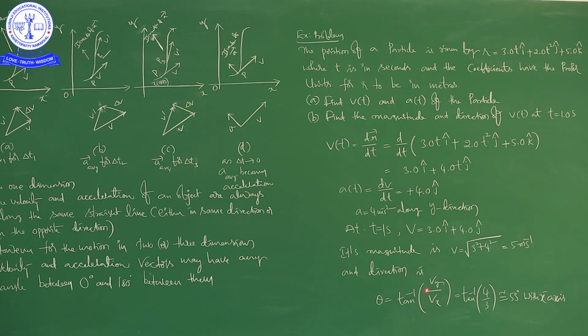And the direction is tan inverse of Vy by Vx, it is Vy, it is Vx, 4 by 3, that is equal to tan inverse of 4 by 3, that is approximately equal to 53 degrees, right. So, theta value is approximately 53 degrees with x axis. This angle gives us the direction of velocity, okay, right. So, this is that problem related to the topic, okay, right.